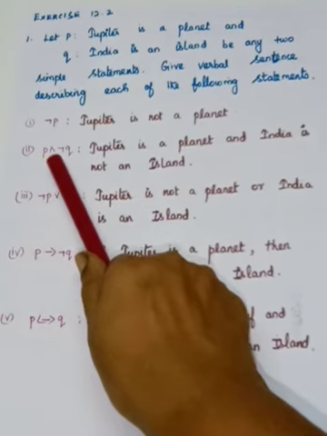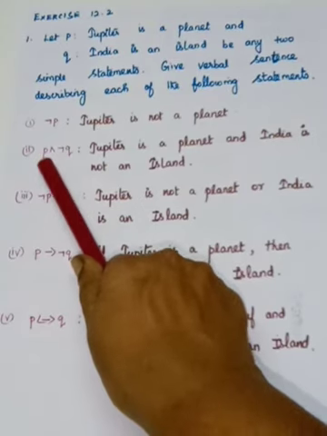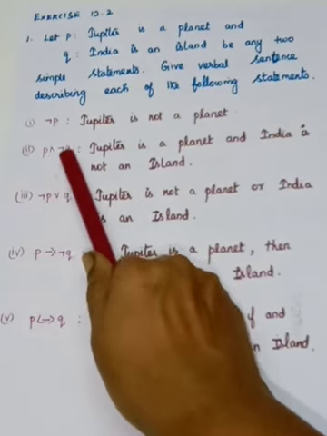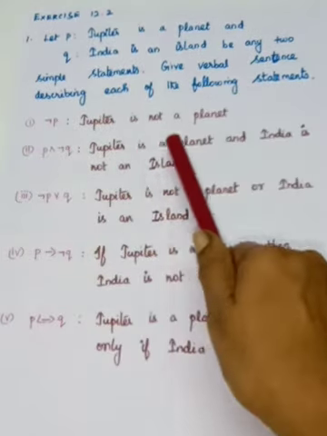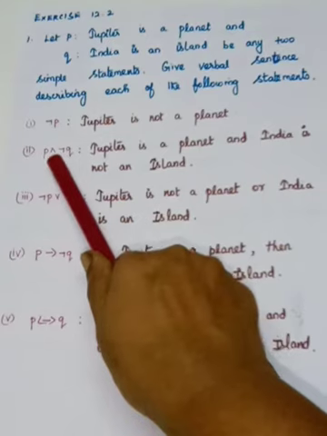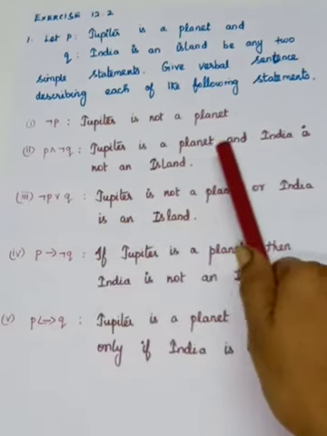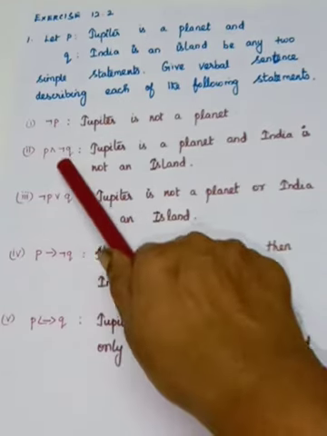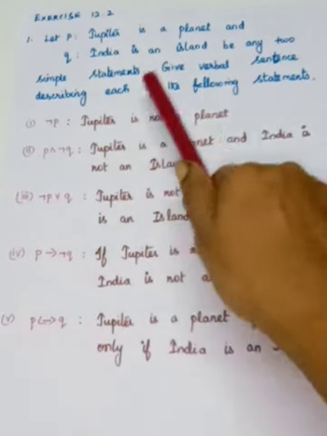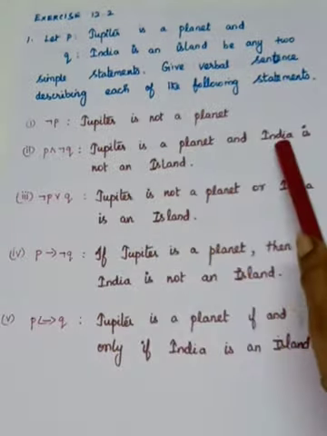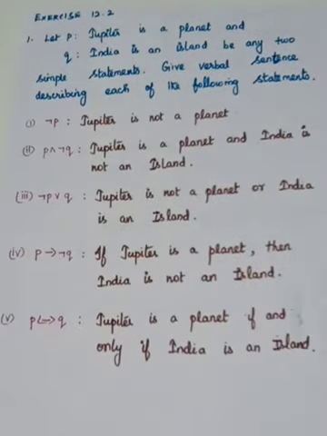Okay. So coming to the next one. What is this symbol for? It is for and. So P and negation Q. What is P? Jupiter is a planet. What is the connective used? And. So negation Q. Q is what? India is an island. Okay, what is negation Q? India is not an island.